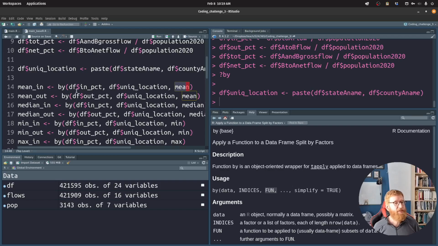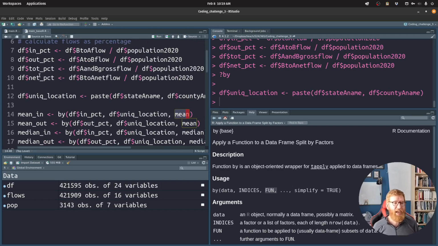And we can do these for in, out, total, and net. I got a little bit lazy here and just did in and out. For this project, that's good enough. Don't sweat it. You don't have to be completely exhaustive. If you're getting a couple of these things, you're getting a handle on the tools.